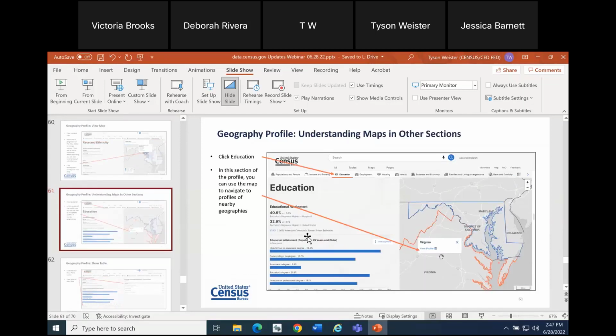Moving up to a different section of the profile, here I clicked on education at the top. And on the left-hand side, just noticing here that we're getting data in a chart format as well. In this section of the profile, we haven't specifically programmed for the data on education to be mapped in the profile. So anytime that data for that section is not part of the map, you'll see a map on the right-hand side. Instead of showing all the counties in Maryland shaded in different colors, it's showing you an outline of the state. You can still interact with the map in order to navigate to different profiles for nearby geographies. For instance, here I clicked Virginia, and there is an option to view the profile for that area.